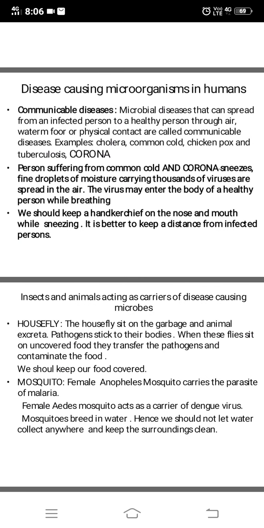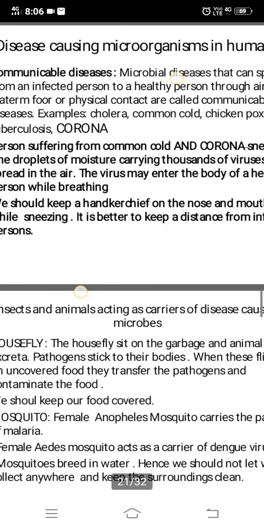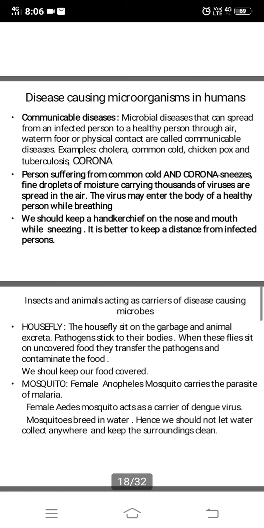There are diseases called communicable diseases. Communicable diseases means the microbial diseases that can spread from an infected person to a healthy person through air, water, or physical contact. Like nowadays, corona is a communicable disease. That is why you are asked to stay at home, because it can spread from an infected person to a healthy person. Okay, so examples are cholera, common cold, chickenpox and tuberculosis, of course corona. So these are communicable diseases.